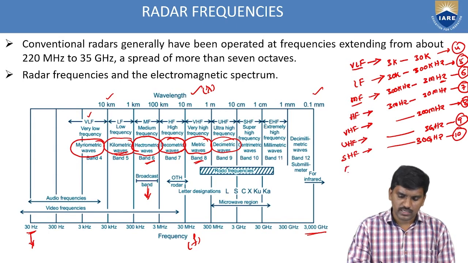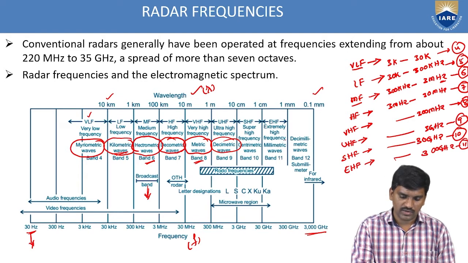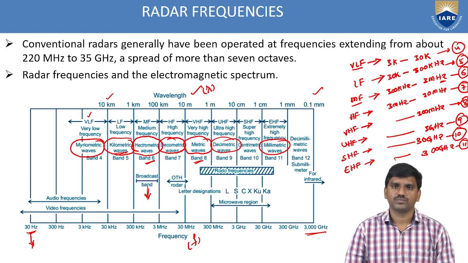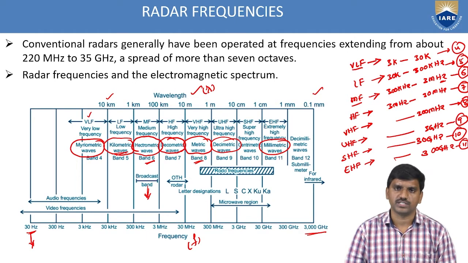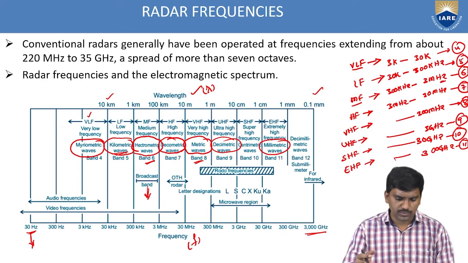The last one, EHF, extremely high frequency band, up to 300 gigahertz. So it is band 11. It is having millimetric waves. So these are the frequency bands starting from very low frequency to extremely high frequency. They are also known as band 4, band 5, band 6, band 7, band 8 up to band 11.